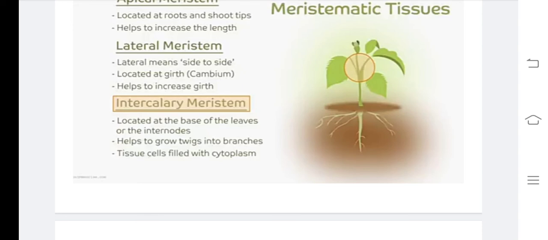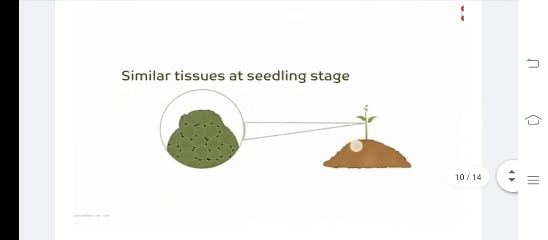Next one is very important. Observe this slide carefully. Here, at the initial stages before maturity, these similar tissues are not differentiated into anything. That means it may be apical meristem, or intercalary meristem, or lateral meristem.